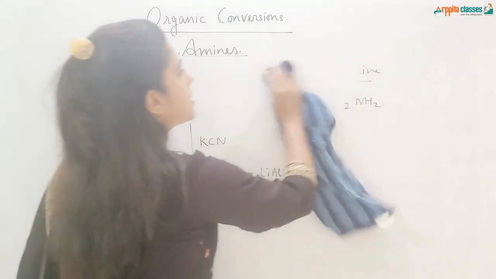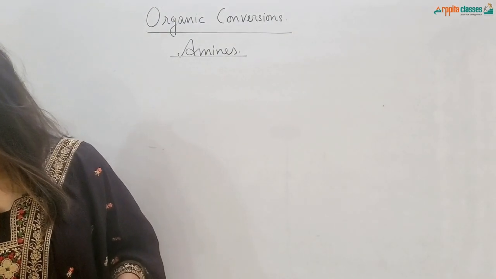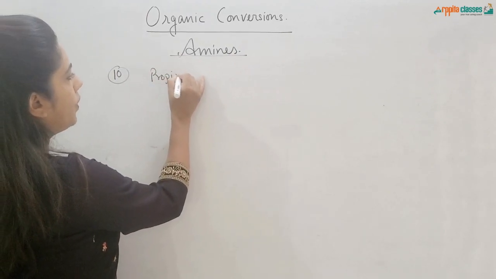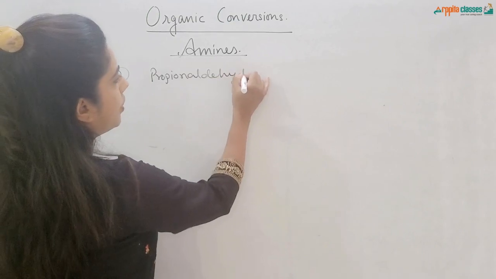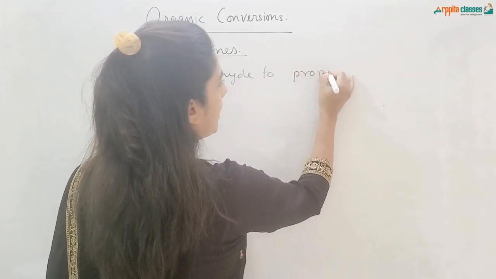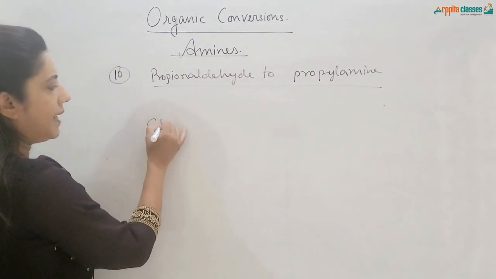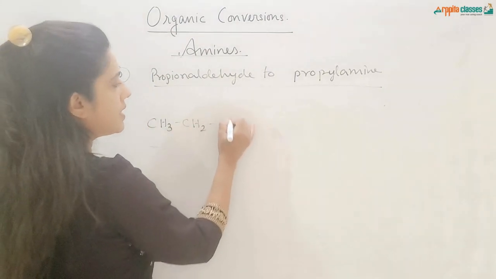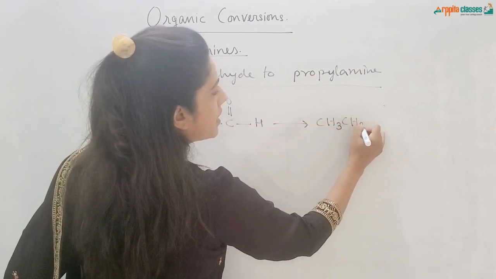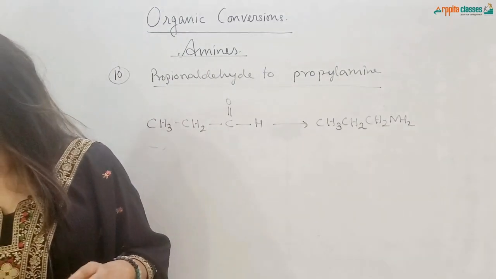Next conversion is propionaldehyde to propyl 1 amine. The 10th one. Propionaldehyde to propyl amine, that is propan 1 amine or propyl amine. Okay. So propionaldehyde is CH3CH2C double bond O, H. From here I need to get CH3CH2CH2NH2. Propionaldehyde to propan 1 amine.